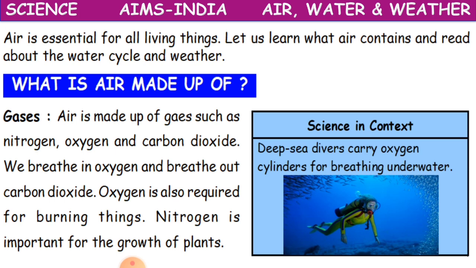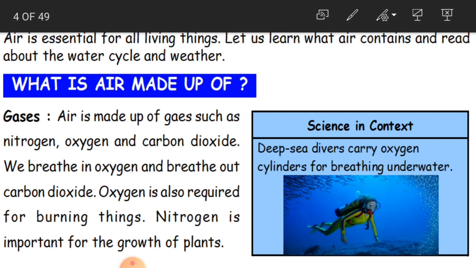So as we said in the beginning, our chapter name is air, water and weather. We are going to discuss all these, and first we are going to discuss the air. Air is very essential. It is very important for all living things, not only for us children, but for plants and animals. Without it the living things cannot exist, that is, they cannot live.